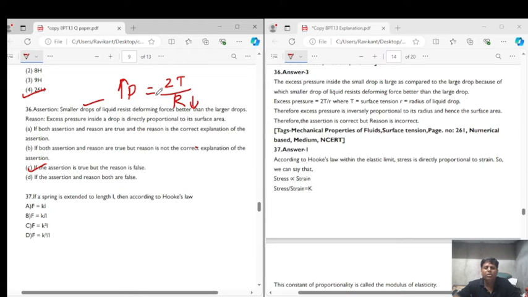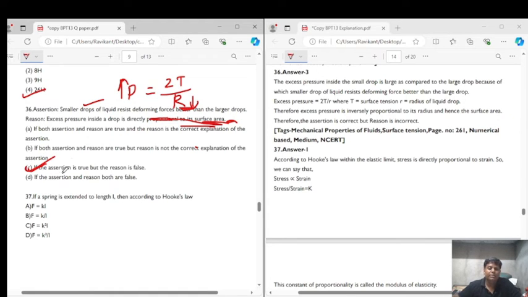But it is because of the radius, not because of the surface area. So the reason that excess pressure inside a drop is directly proportional to the surface area, no, it is inversely proportional to the surface area. So the reason is wrong. So assertion is correct, reason is wrong. So we get correct answer is option C.